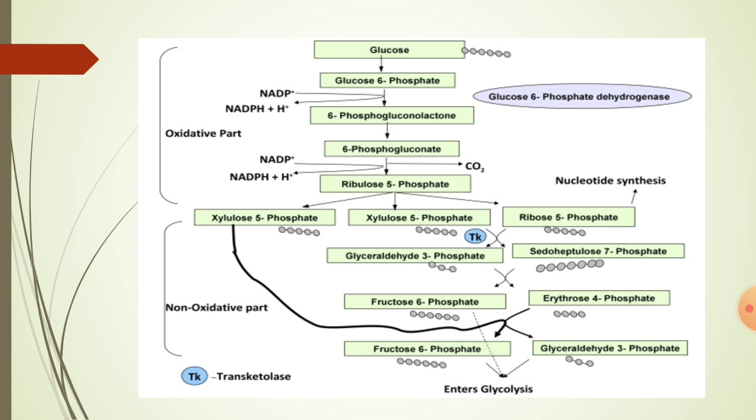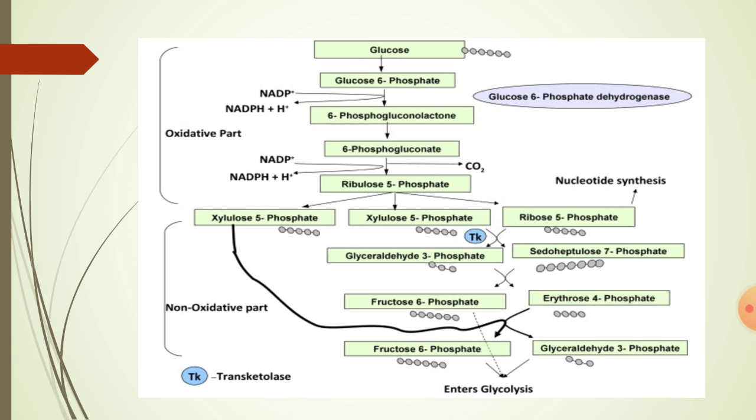Of 6 molecules, 4 molecules are changed into 4 xylulose 5-phosphate molecules in the presence of an enzyme epimerase, and the remaining 2 ribulose 5-phosphate molecules are changed into 2 ribose 5-phosphate molecules in the presence of an enzyme isomerase. So ribulose 5-phosphate molecules are 6 in number actually. 4 molecules are changed to xylulose 5-phosphate in the presence of epimerase, and 2 molecules are changed into ribose 5-phosphate in the presence of isomerase enzyme.